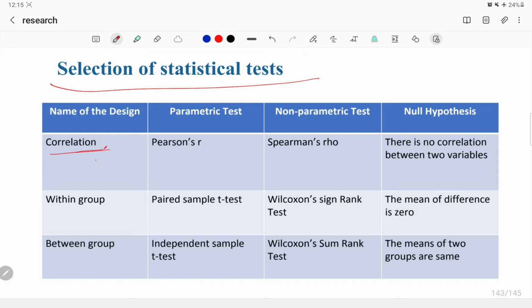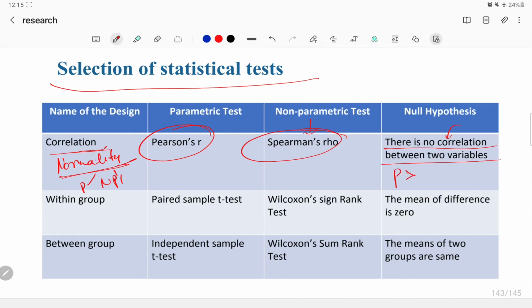So for correlation, first we go for the normality check. Once we have checked the normality, we decide between a parametric and a non-parametric test. If parametric, we go for Pearson's r. If non-parametric, it is Spearman's rho. The null hypothesis is that there is no correlation between the two variables. If the p value is greater than 0.05, there is no correlation. If it is less than 0.05, there is a correlation.